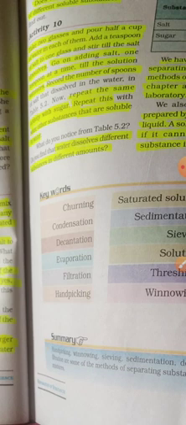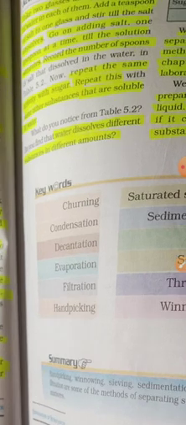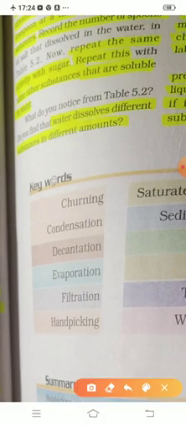Then comes condensation. Yes children, what is condensation? The process in which the water vapor is cooled and changes again into liquid state. That means the cooling down process of water vapor is known as condensation. Then comes decantation. What is decantation? The process of pouring the upper clear liquid into another container without disturbing the sediments is known as decantation.